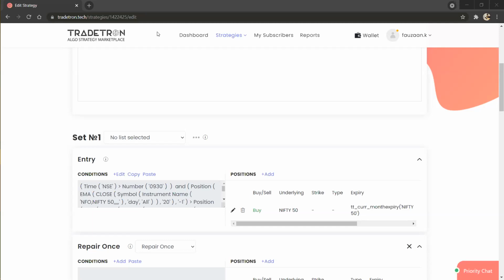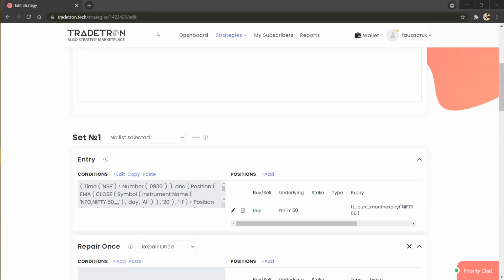So Pratyusha is asking, can you backtest this strategy? Yeah, definitely you can backtest this strategy. However, you have to make sure that before backtesting your strategy, you run your strategy first on paper trade and check whether all the conditions are getting checked perfectly, means all the syntax is correct and it is working fine. Once it is working fine, then you can definitely backtest it.